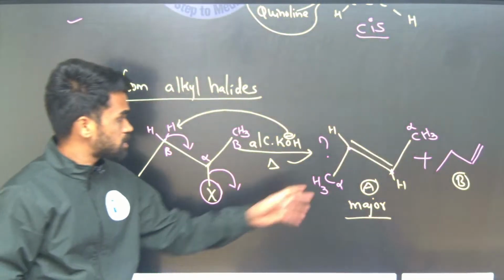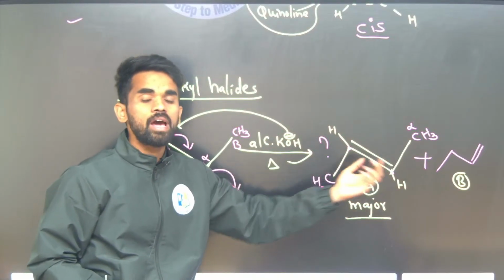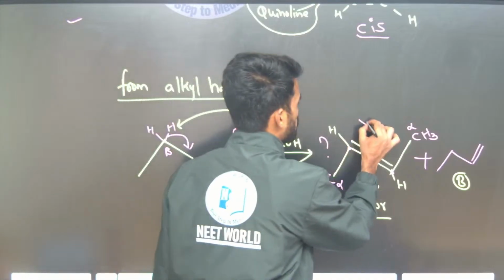Why is this major? This is major because it is a more substituted alkene. We have studied hyperconjugation, which explains that the more alpha hydrogens with respect to the double-bonded carbons, the more the stability. This double bond is in conjugation with 3 alpha hydrogens of this carbon and 3 alpha hydrogens of the other side carbon also. So it will be stabilized by 6 hyperconjugative forms, 3 on this side and 3 there. So 6 times it will be stabilized by hyperconjugation. This is one of the important factors to be remembered.